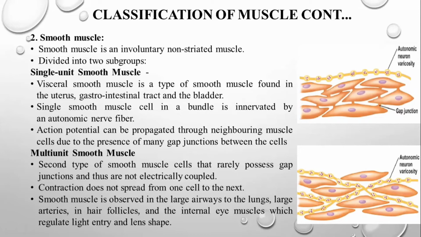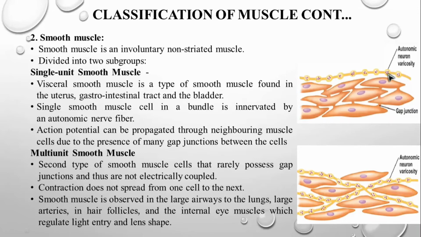The bladder is also made up of muscle, because it will contract and relax, or expand, even the uterus, stomach, everything. So the uterus, the gastrointestinal tract, which includes your stomach, and the bladder are made up of visceral smooth muscle. The single smooth muscle cell is a bundle innervated by an autonomic nerve fiber. The action potential can be propagated through the neighboring muscle cells due to the presence of many gap junctions between the cells. You can see the diagram.